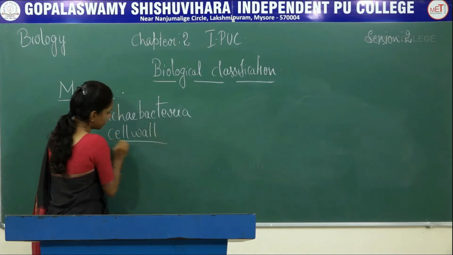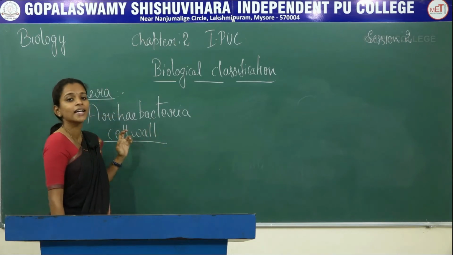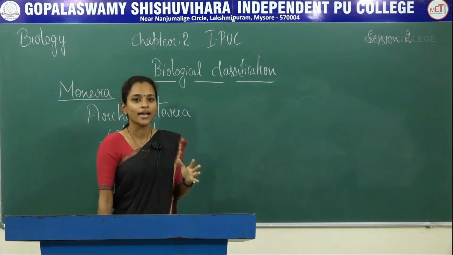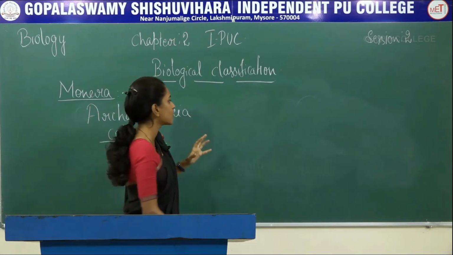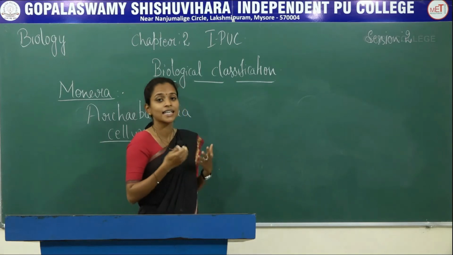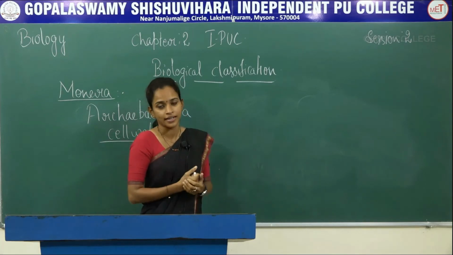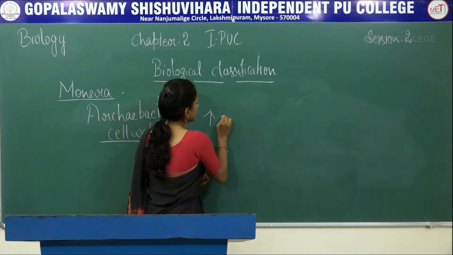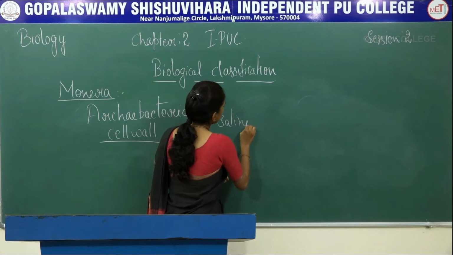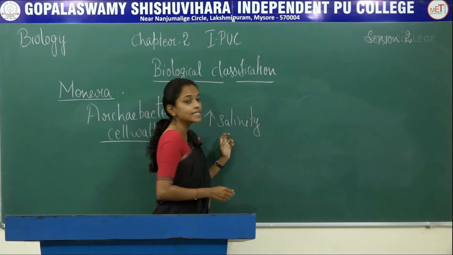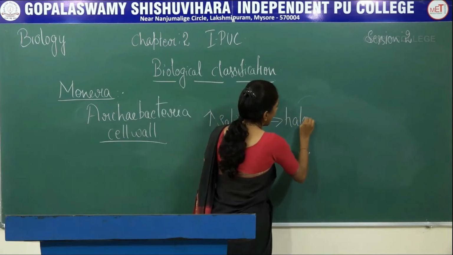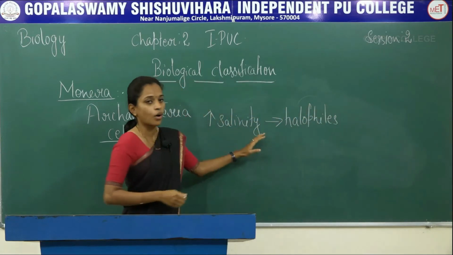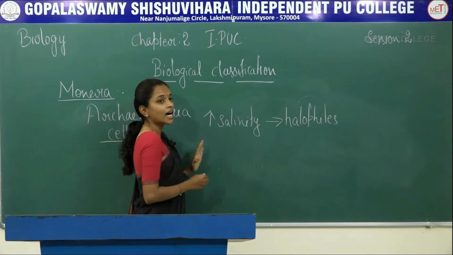Bacteria which survive in high salinity, that is high salt content, sea water for example, are called halophiles.